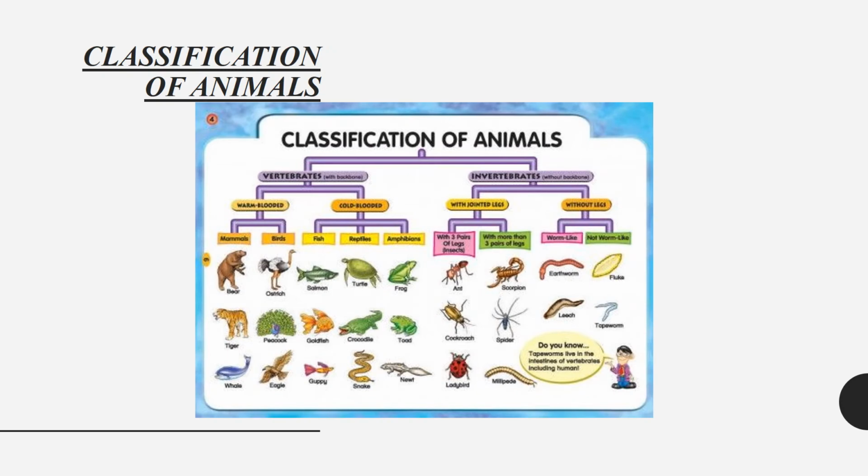Classification of animals. Animals are classified into two classes, vertebrates and invertebrates. Vertebrates are warm-blooded, which are mammals and birds, and cold-blooded, which are fish, reptiles, amphibians, etc. Invertebrates are those with jointed legs, such as insects like ant and scorpion, and without legs, such as earthworm, fluke, leech, tapeworm, etc.